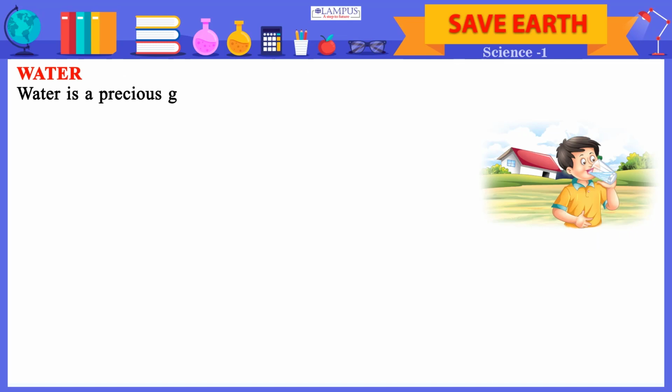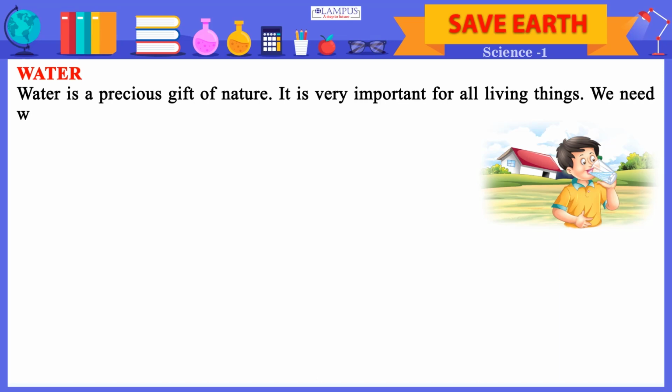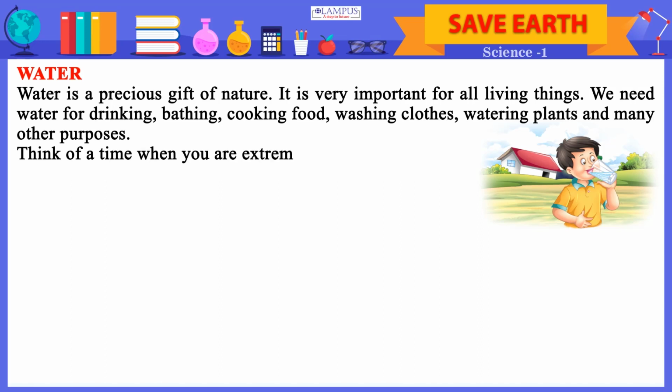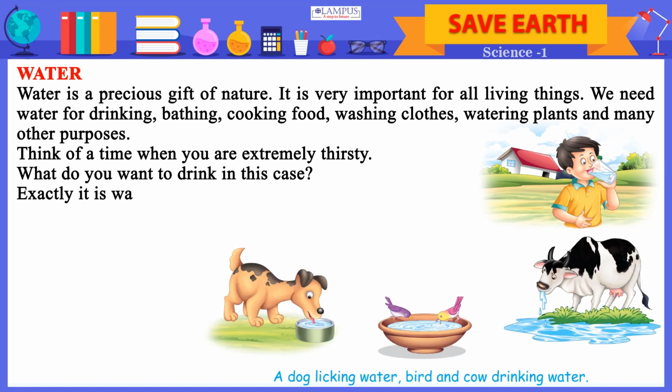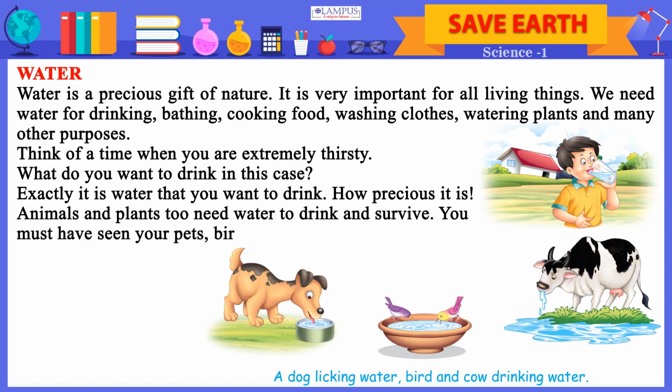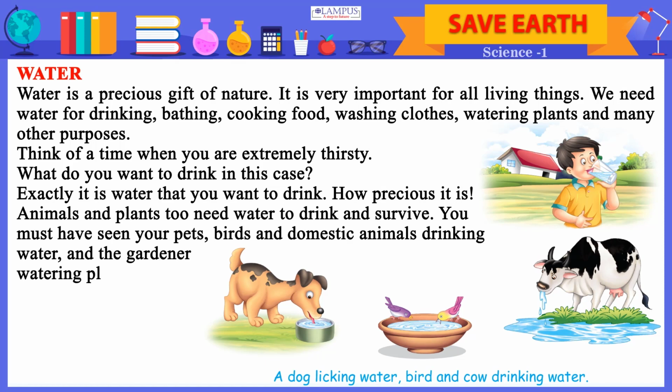Water. Water is a precious gift of nature. It is very important for all living things. We need water for drinking, bathing, cooking food, washing clothes, watering plants and many other purposes. Think of a time when you are extremely thirsty. What do you want to drink in this case? Exactly, it is water that you want to drink. How precious it is! Animals and plants too need water to drink and survive. You must have seen your pets, birds and domestic animals drinking water, and the gardener watering plants.